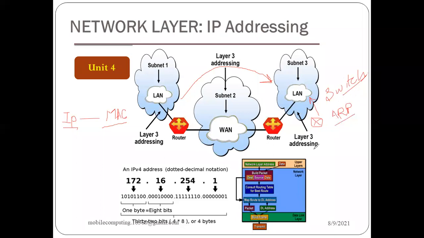We call it mapping, a mapping of IP address and MAC address. Now the switch will take control, and it will unicast the message to the particular node where we want to deliver the packet. Routing we have decided.